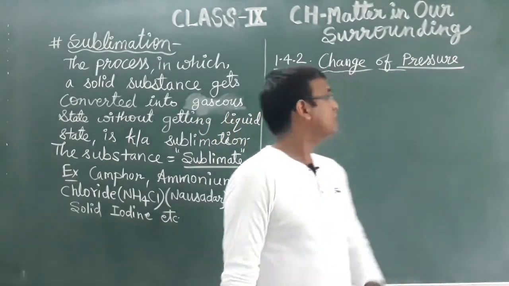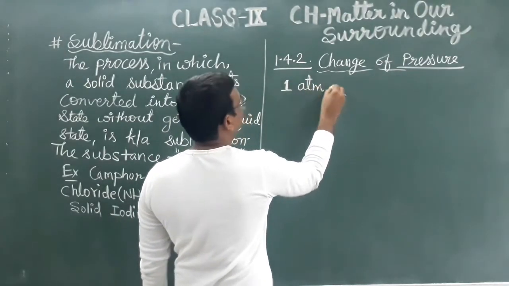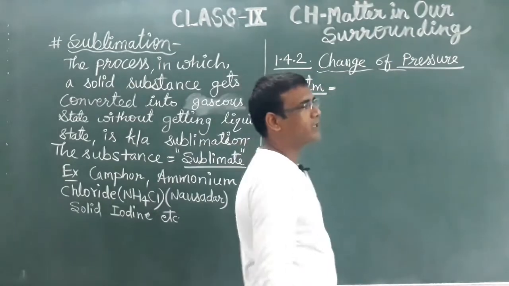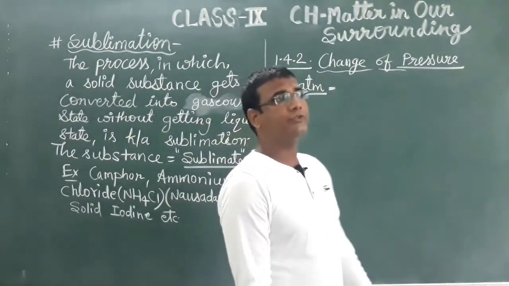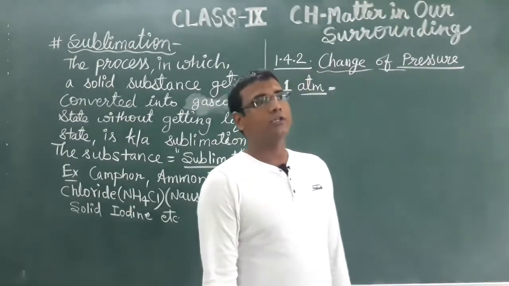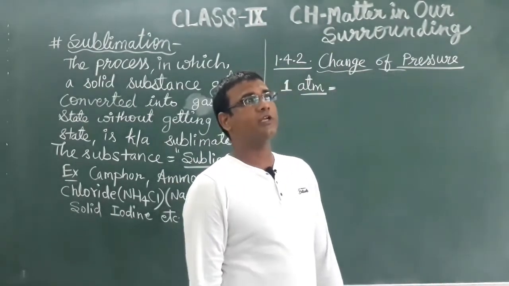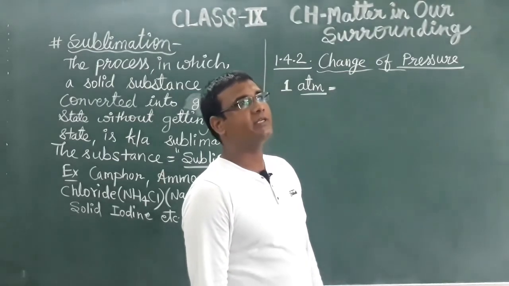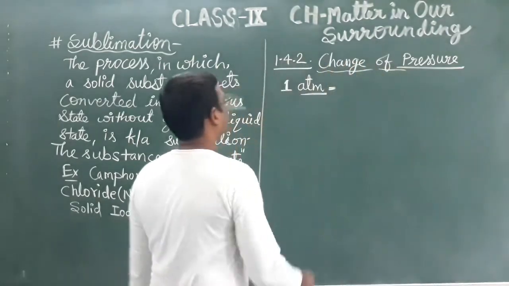Okay, atm means atmospheric unit. 1 atm means 1 atmospheric unit. So this is the amount of pressure expressed in atmospheric units, 1 atm at mean sea level. Now, change of pressure. What is the concept of change of pressure?